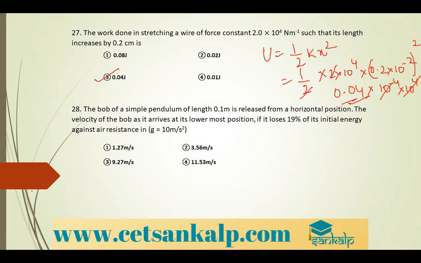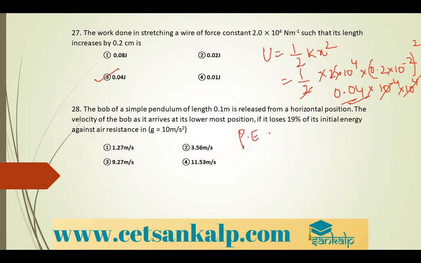The velocity of the bob as it arrives at its lowermost position, if it loses 19% of its initial energy against the air resistance, is, okay, here the formula is nothing but